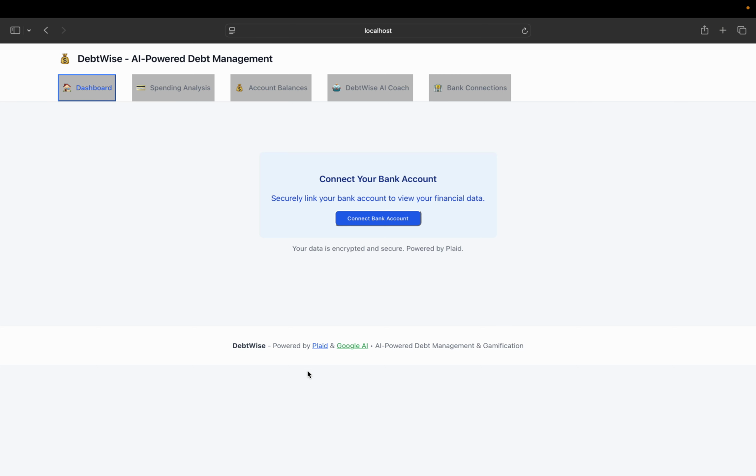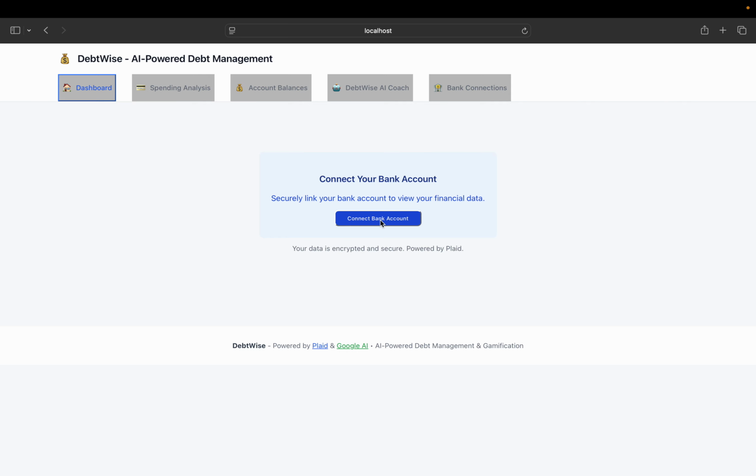For this demo app, I'm using a Plaid sandbox, which has some dummy users. So this user is not real. We'll connect to Plaid, and then based on his or her spending, expenses and earnings, we'll do the AI-powered debt management. Let's start. First I will show the user interface of the application, then later the technicalities, so that this can be further developed.